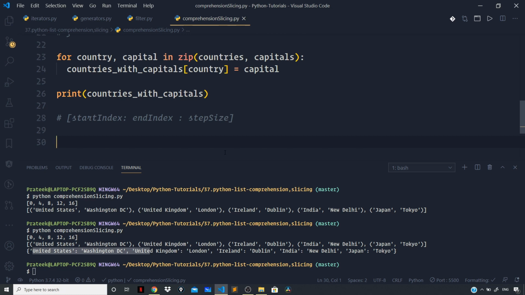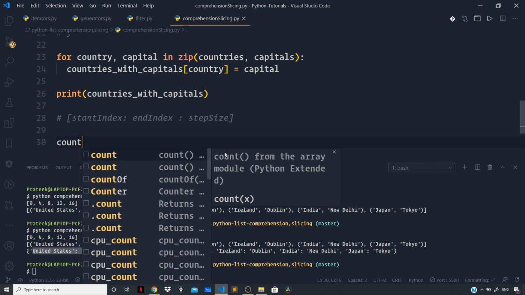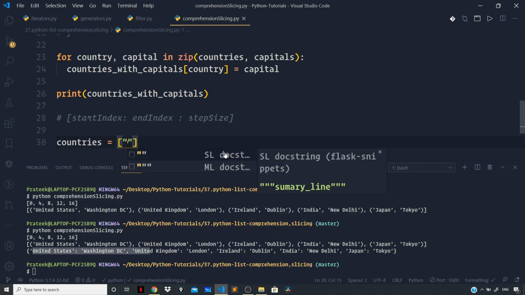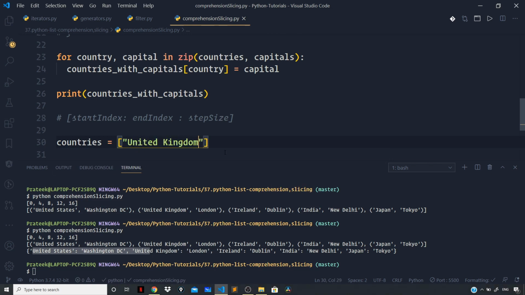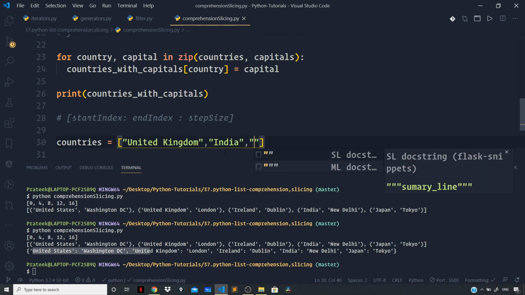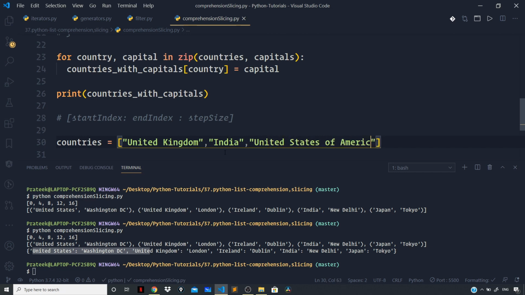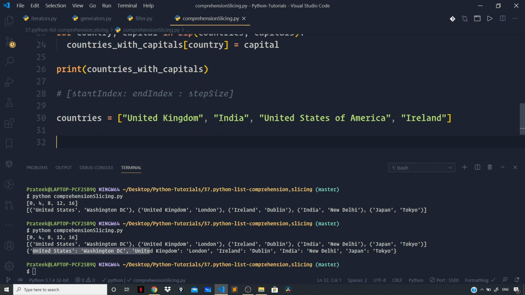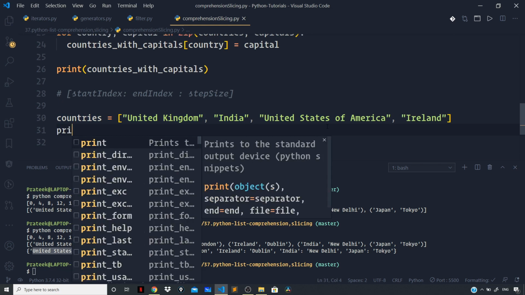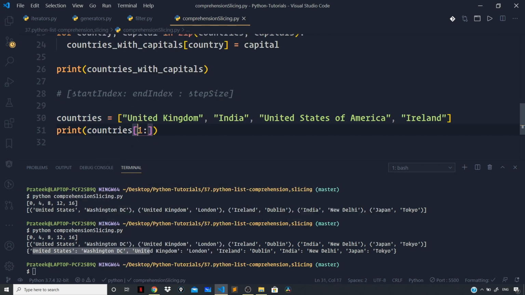So let us define a list of countries. I will overwrite the variable that we had defined above with this one: United Kingdom, India, United States of America, Ireland. Suppose I want all the countries starting from India to United States of America. I can say print countries starting from the index 1 at which India is sitting and go till index 3 where Ireland is sitting, but Ireland will not be included because the end index is exclusive. So we can say start index as 1 and end index as 3, which is exclusive.